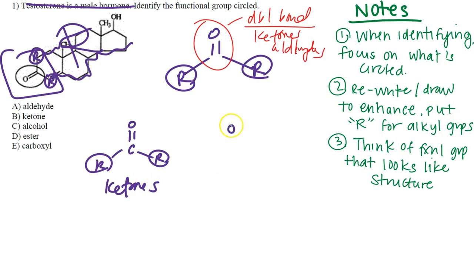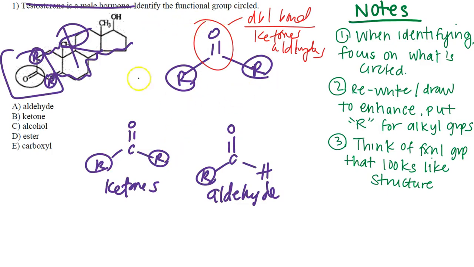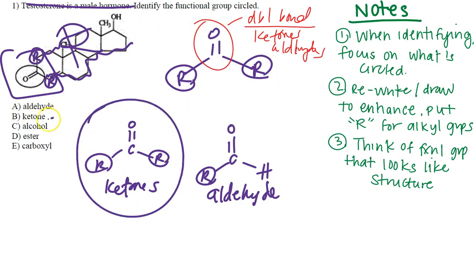And then our aldehyde is going to have the carbonyl group, but instead of an R group here, it has a hydrogen and an R group. Okay, and that is aldehyde. So I have to think of the functional group and structure, what it looks like, and then figure out which one I'm focused on. As you can see, the one equivalent to what we already drew here is going to be ketones. So I have letter B as my answer.